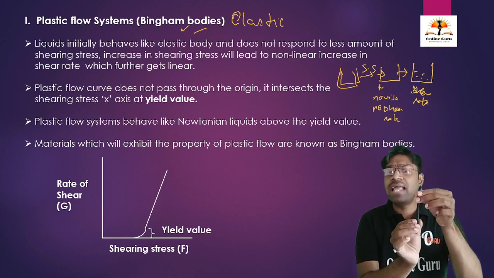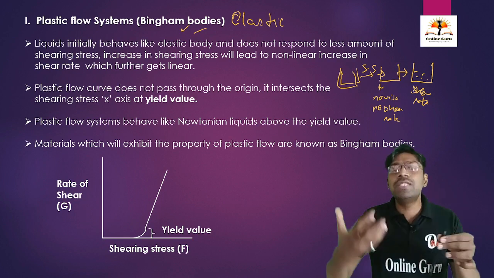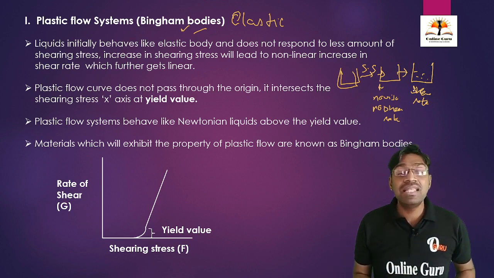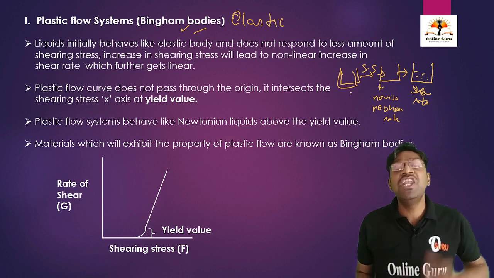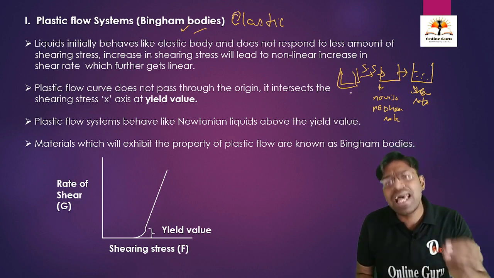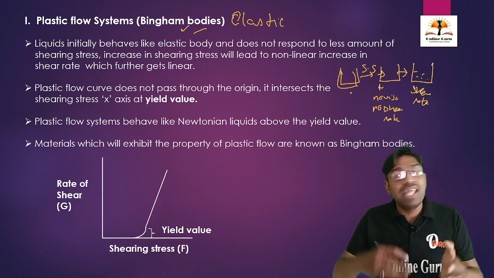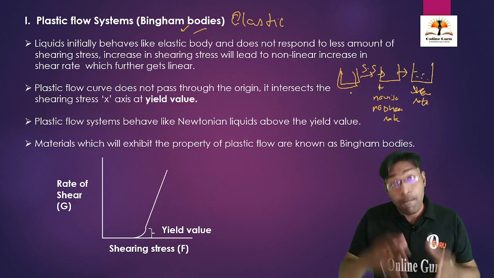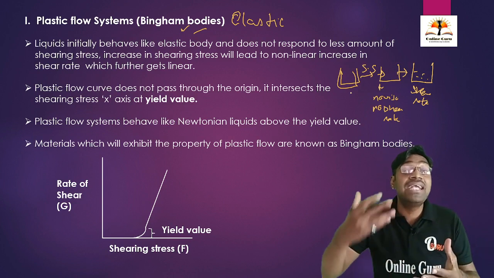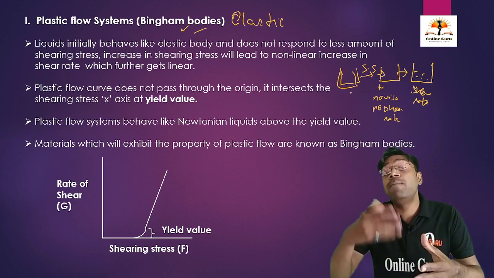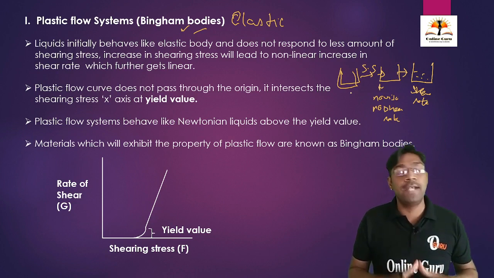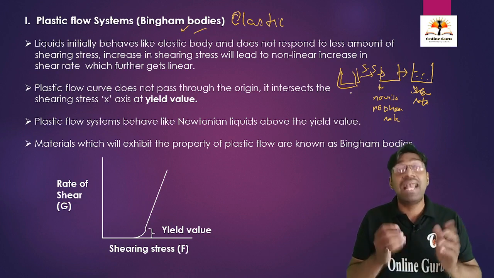Even if I am applying this pressure, as it is elastic, it is not going to get deformed. This is what is called elasticity. So in the case of the plastic flow system, initially when we apply less shearing stress, there is no change in the shear rate. But when we apply a greater amount of shearing stress, there will be a change in the shear rate. This is what is called the plastic flow system.